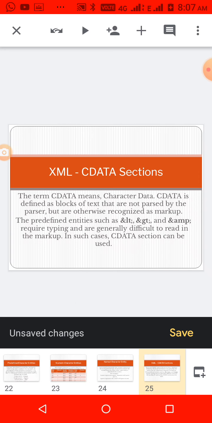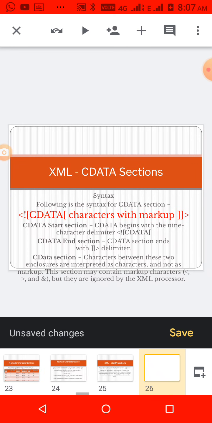The predefined entities such as &lt;, &gt; and &amp; require typing that is generally difficult to read in the markup. So in order to avoid these confusions, simply you can write greater than, less than, which is achieved by using a CDATA section. This is the syntax for CDATA: square brackets, open and close tags, then exclamation symbol, CDATA, and it ends with two square brackets.